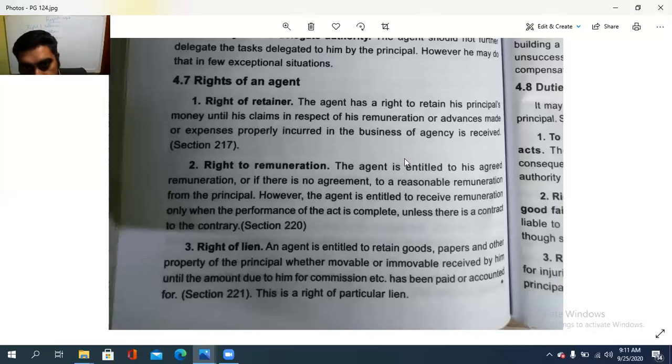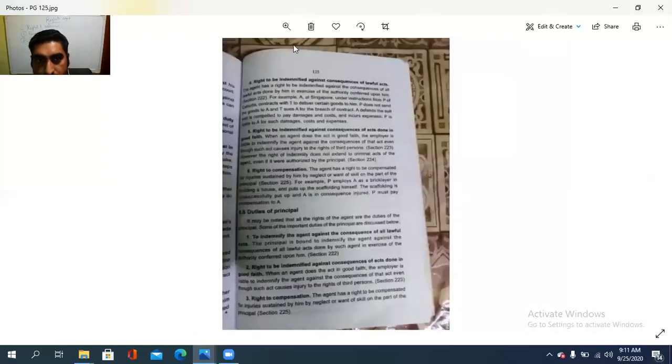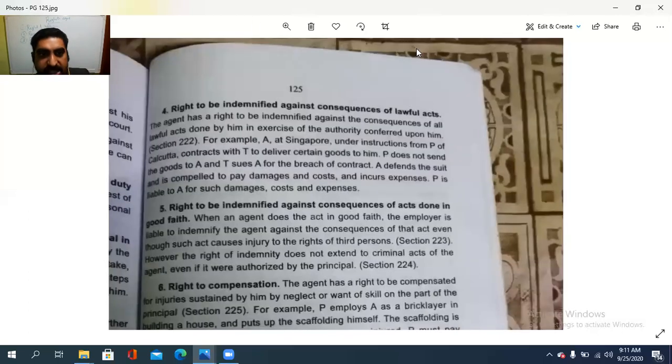Then right to be indemnified against consequences of lawful acts. Right to be indemnified means compensated. Indemnified against consequences of lawful acts. So that is the case.